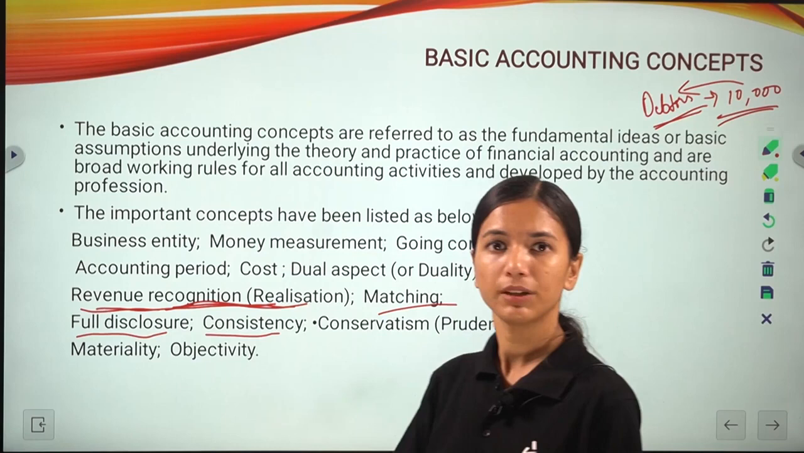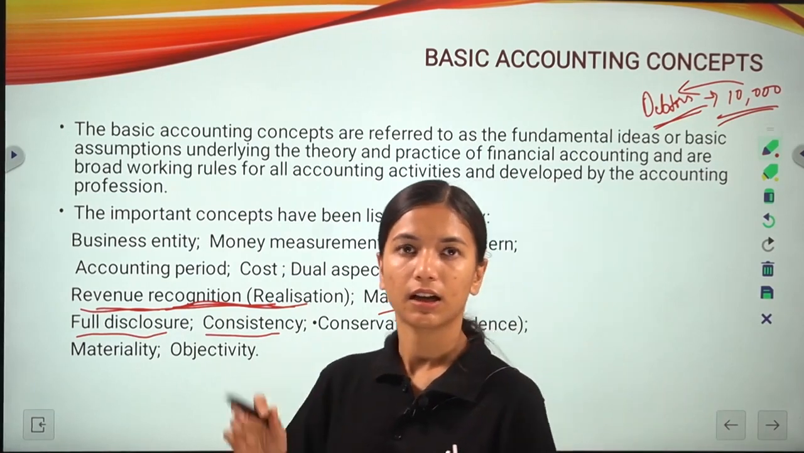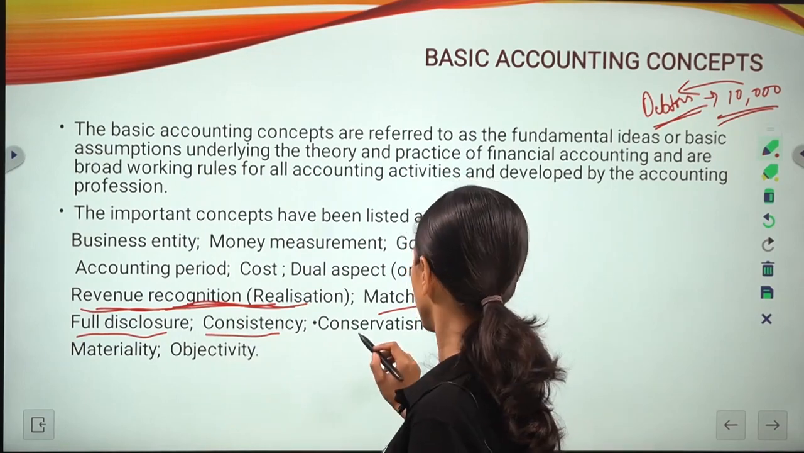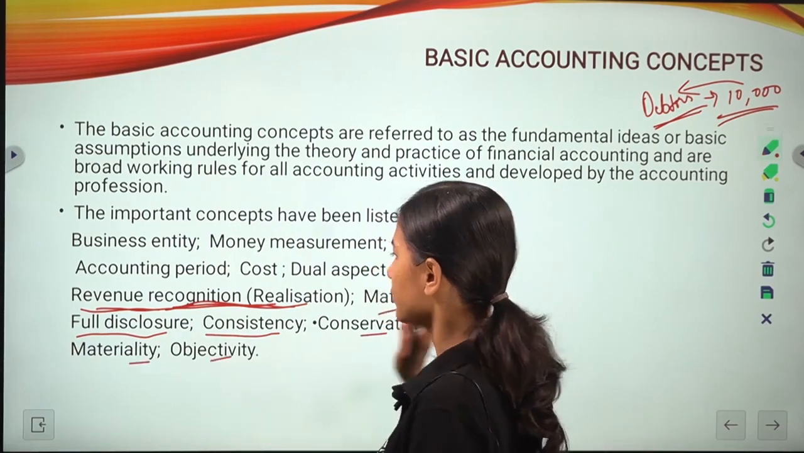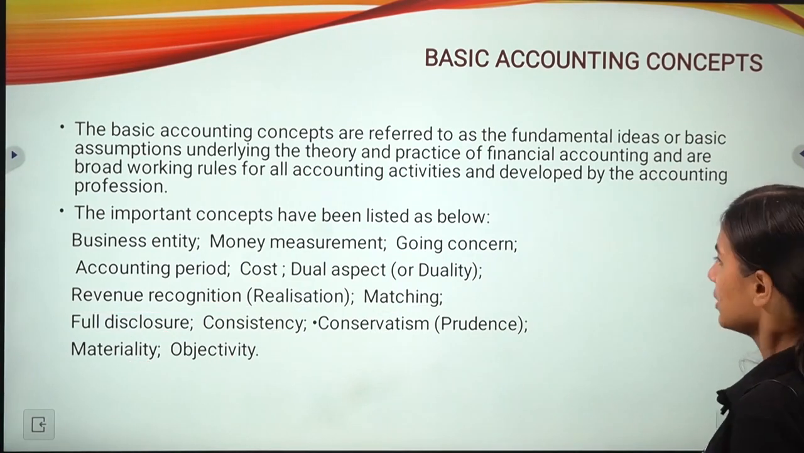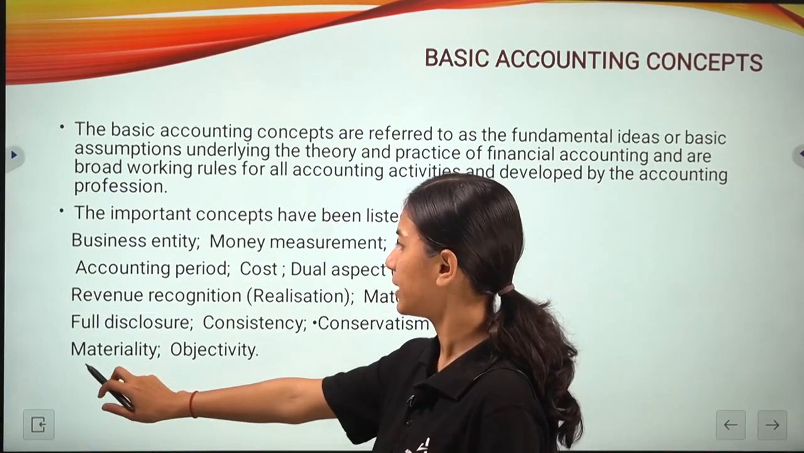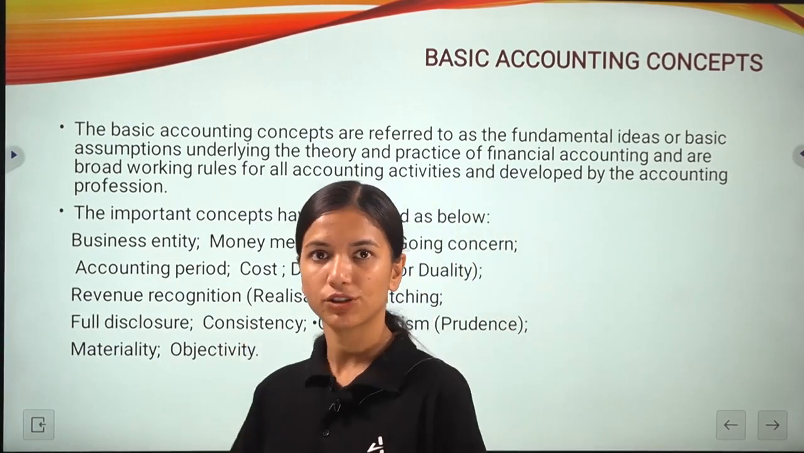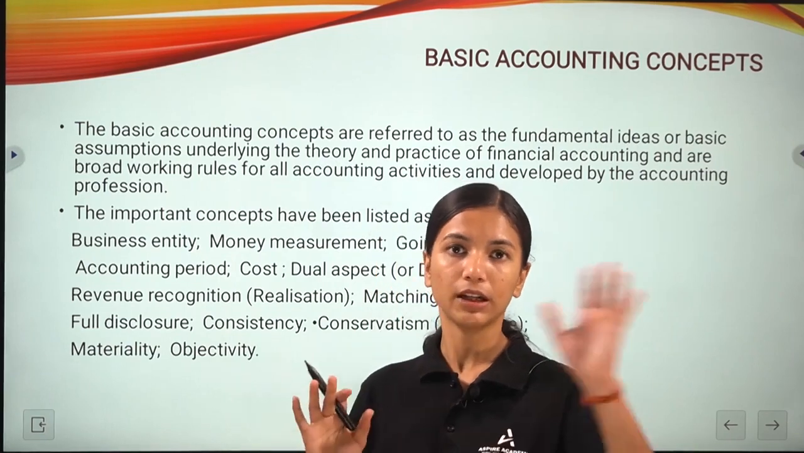Consistency means the accounting concept that you are using should be consistently used. Now we are going to study objectivity and materiality. Materiality means all the things of material nature should be recorded. They should not be ignored.